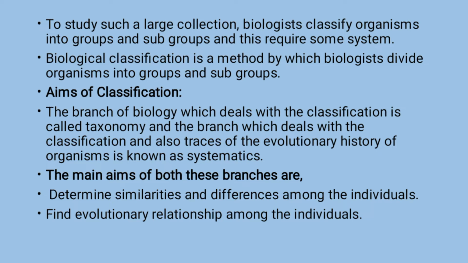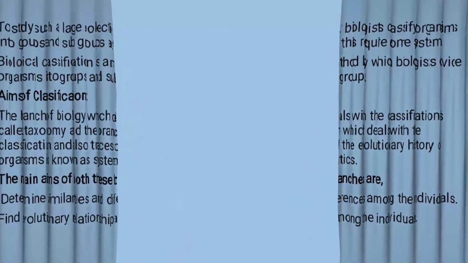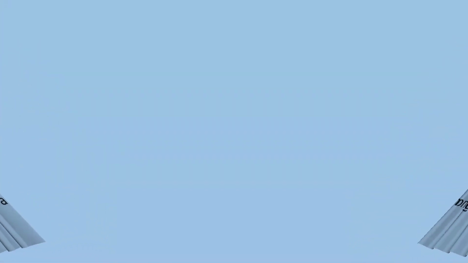What are the main aims of both these branches? To determine or find out similarities and differences among individuals, and to find out evolutionary relationship among the individuals. Means to say, in a phyletic lineage or in the tree of life, at which point they are associated with each other with respect to their parents. So these are the objectives or aims of classification.